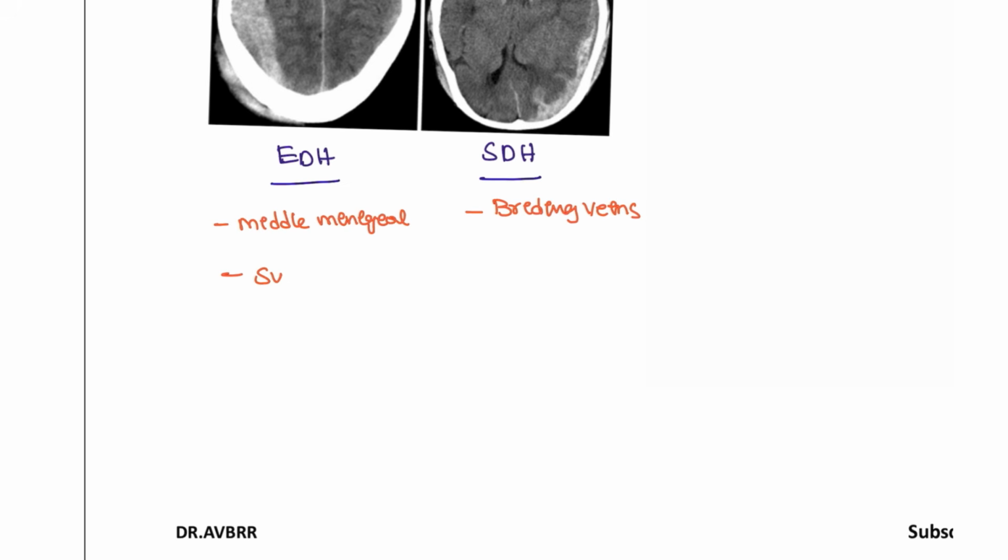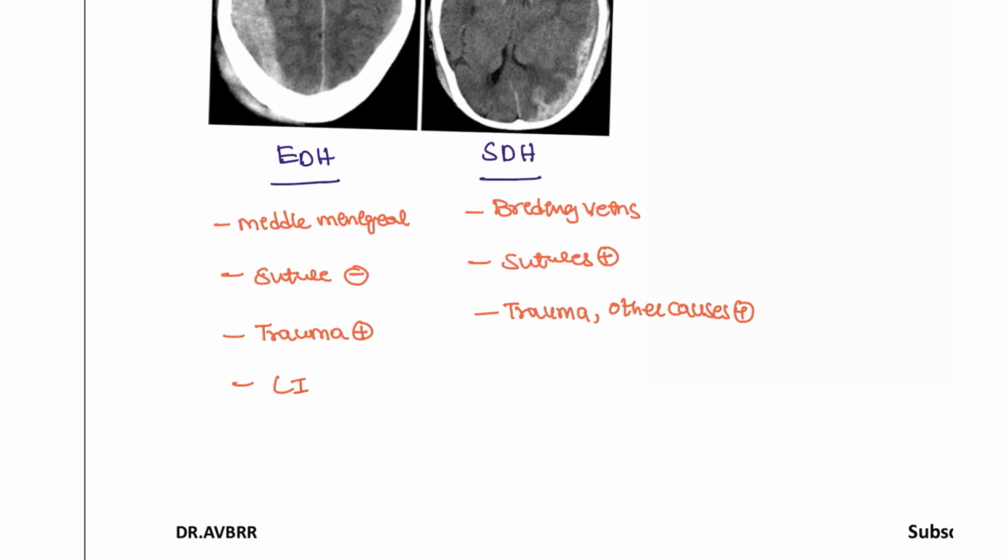Here the sutures are not crossed, and this one will cross the sutures. This is associated with trauma, and this is also associated with trauma and other causes.